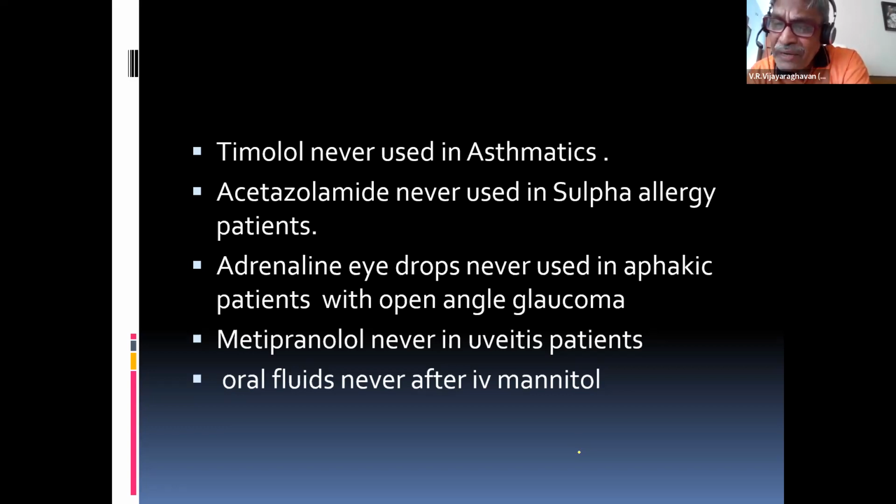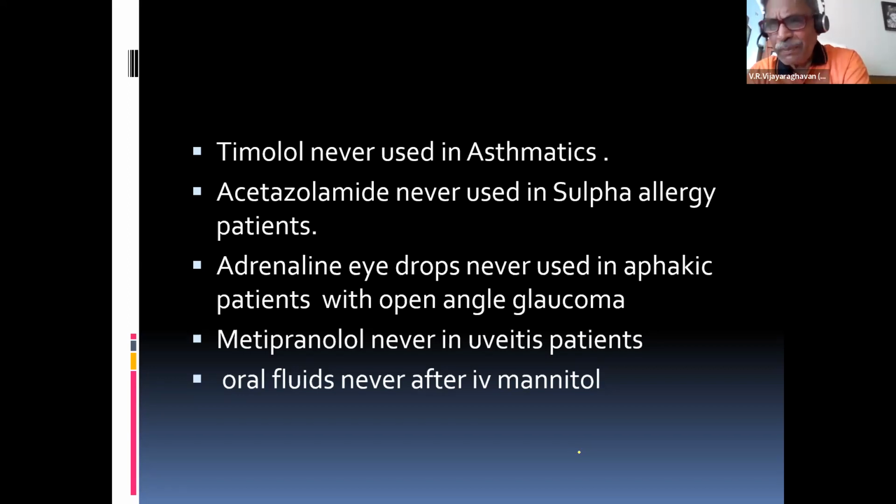The macular cells are already sensitized by adrenaline. Now UV rays again stimulate them, and edema can develop in the macula. This is called epinephrine maculopathy. That is why we are not supposed to use epinephrine in aphakic patients.